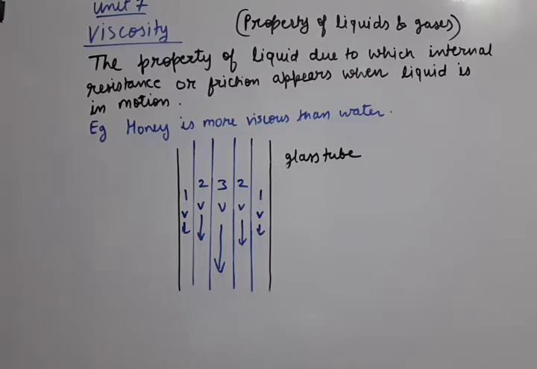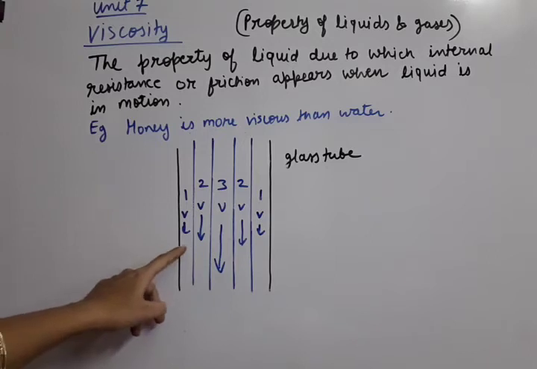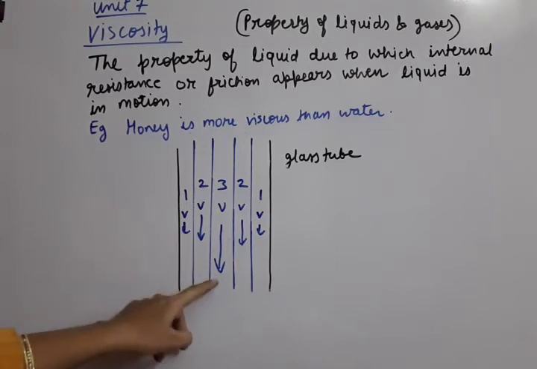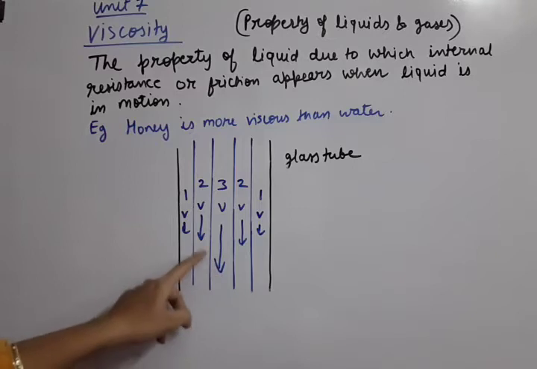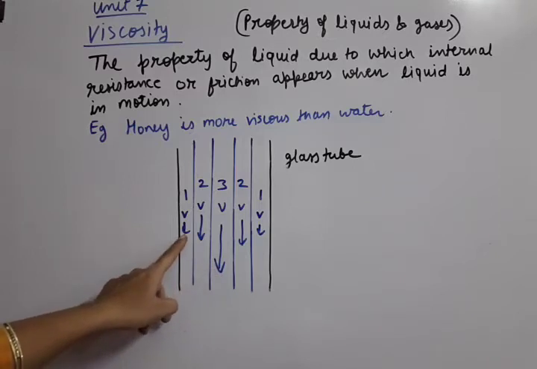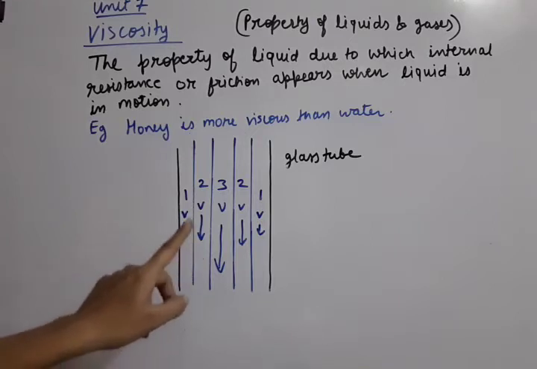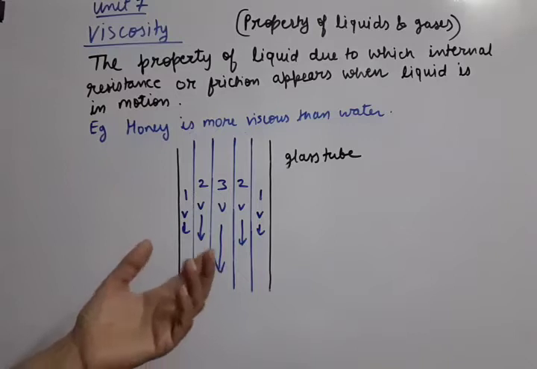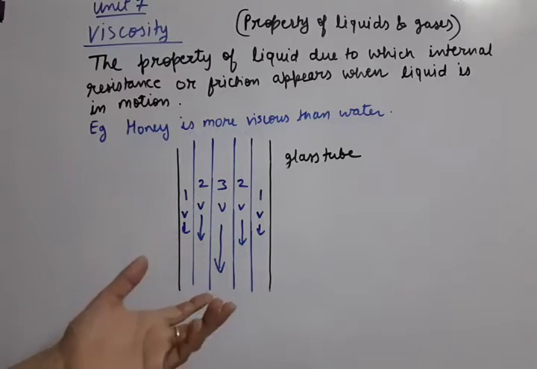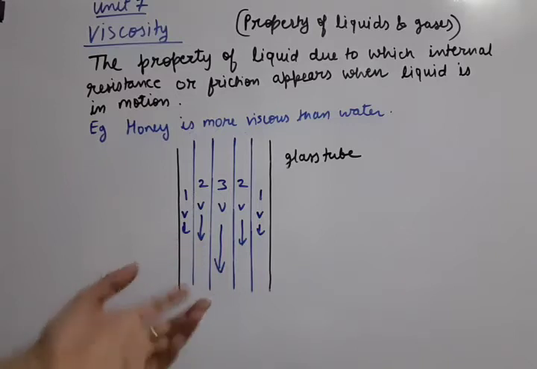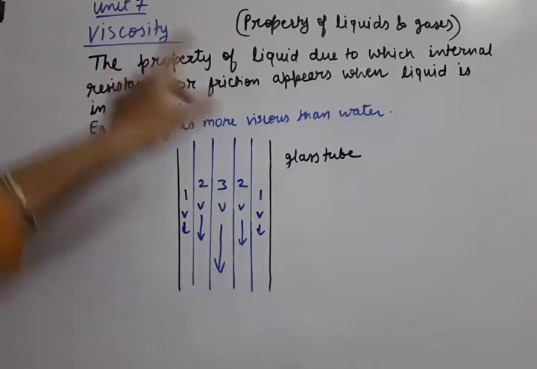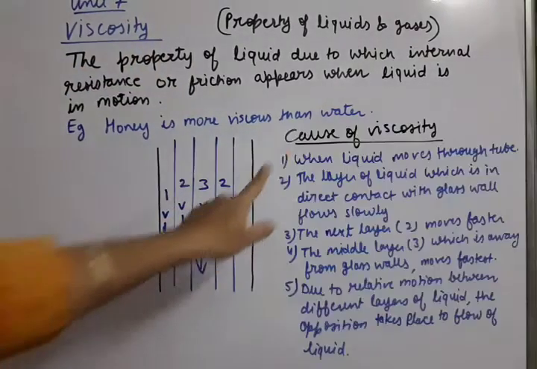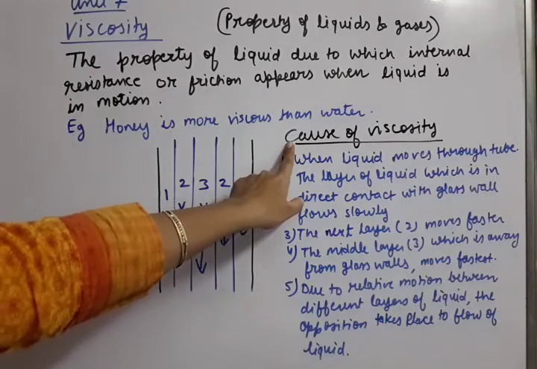The reason is that there is a difference in the velocities in different layers of the liquid, so relative motion appears, and due to relative motion or less or more velocities, some opposition appears between the liquids. It's like a competition. This internal opposition in the liquid is called viscosity. So let us write the explanation here. Let us write the cause of viscosity now.